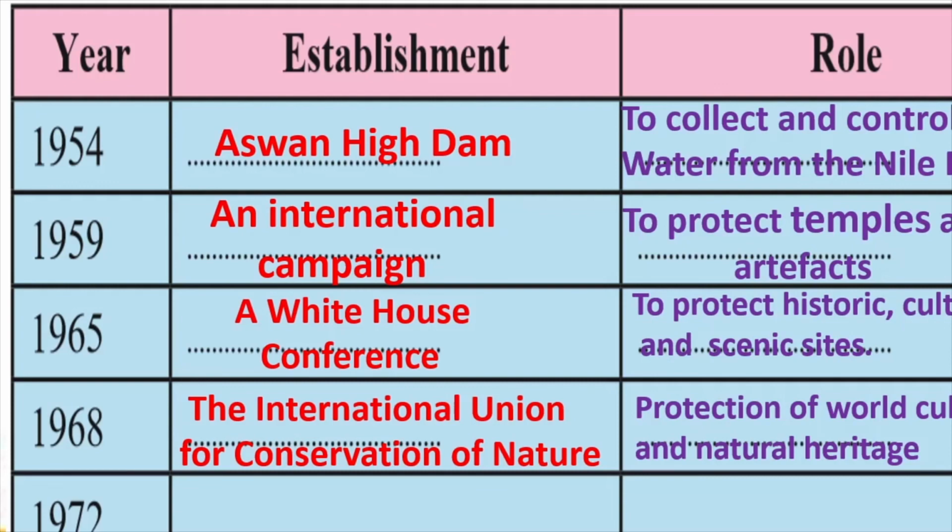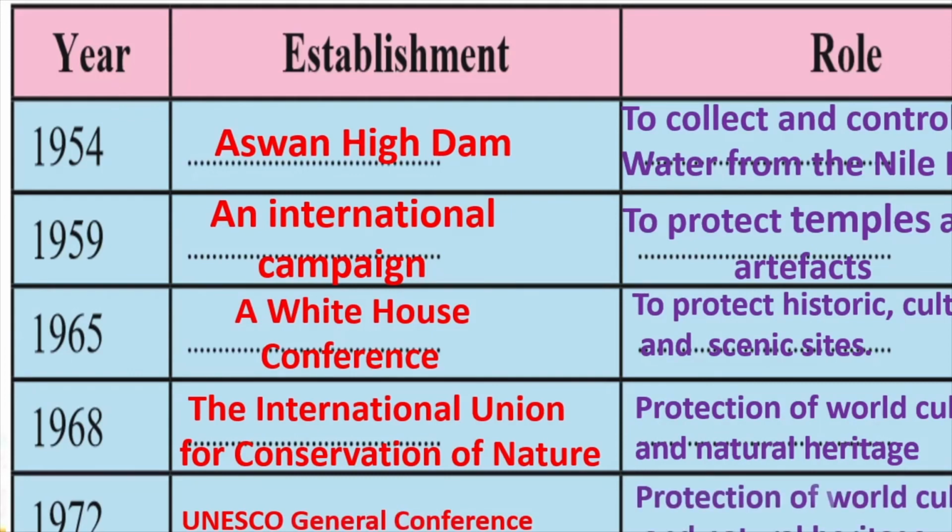Finally, in the year 1972, we had the UNESCO General Conference on the 16th of November to again protect the world cultural and natural heritage. Okay, so this was the sequence of events which led to the establishment of the world cultural and natural heritage by the UNESCO. So children, this was about the information in the lesson.